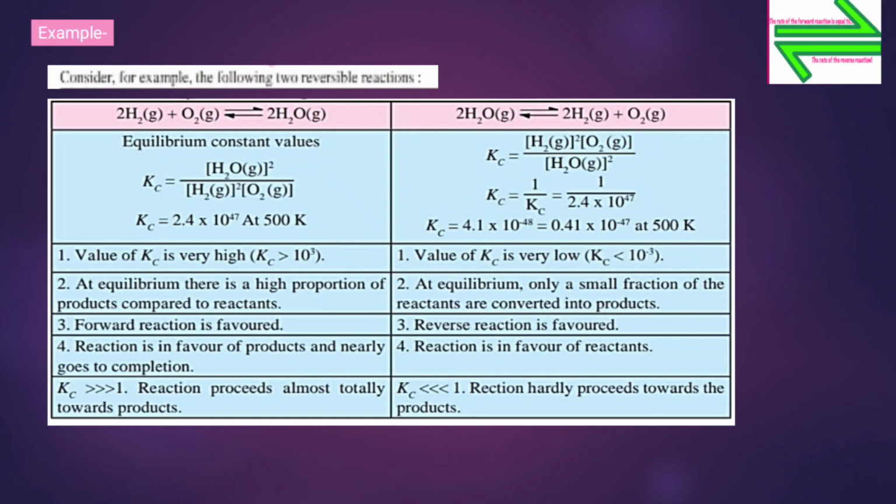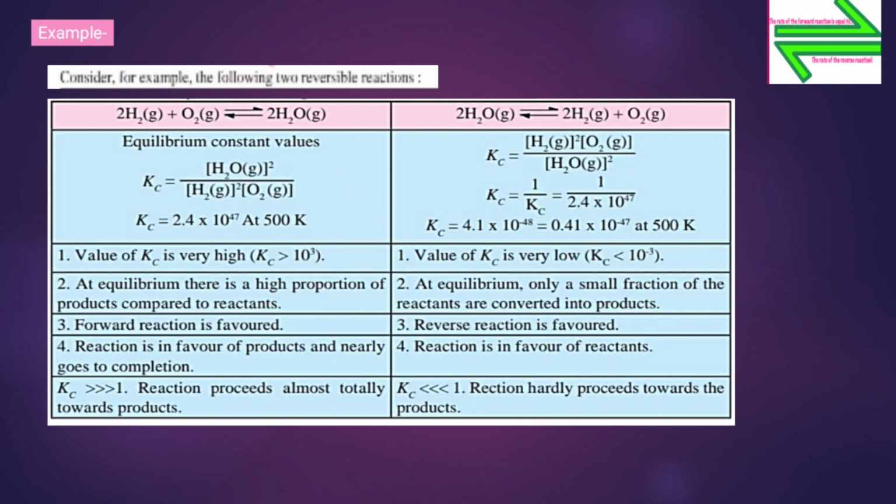Now here Kc is equal to 2.4 into 10 raised to 47 at 500 Kelvin. Now here the value of Kc is given in terms of 10 raised to power 47 at 500 Kelvin. This means that Kc value is greater than 10 raised to 3. Okay. So the first point is the value of Kc is very high, that is Kc is greater than 10 raised to 3.